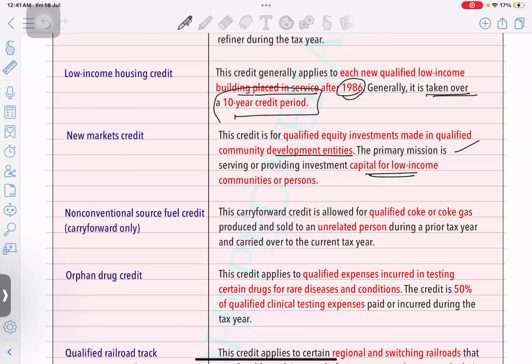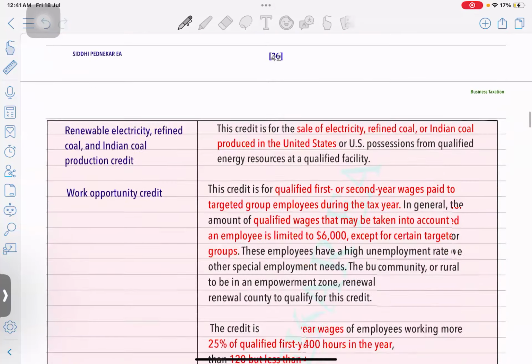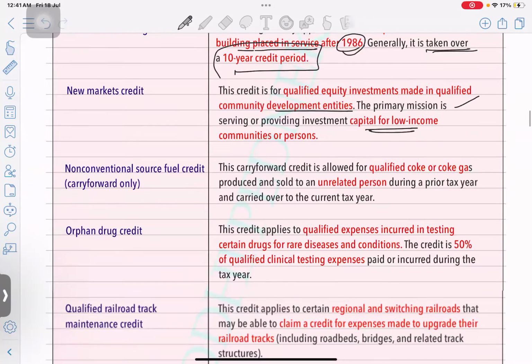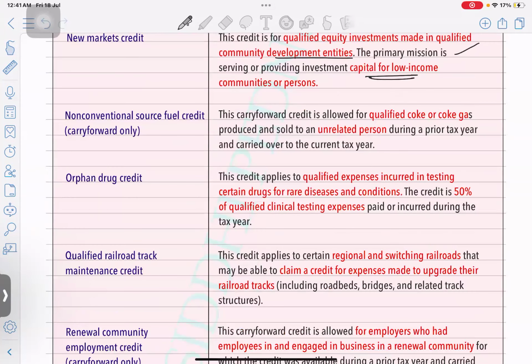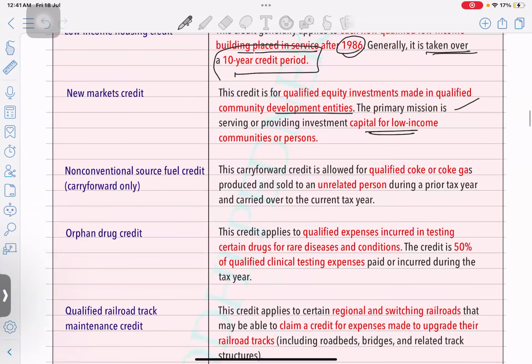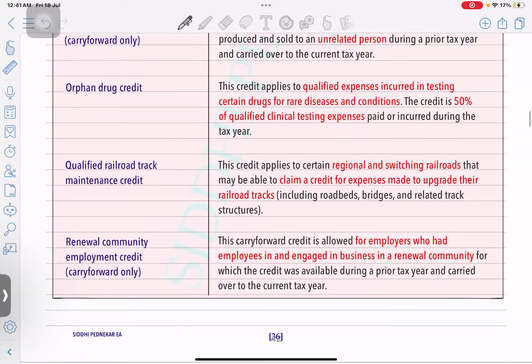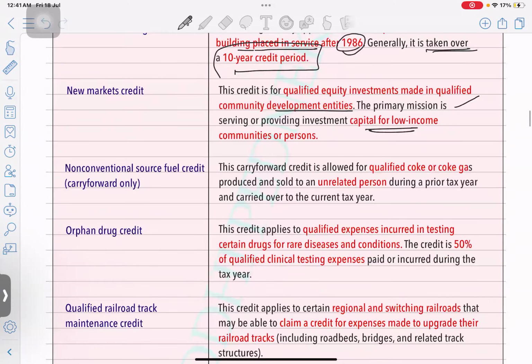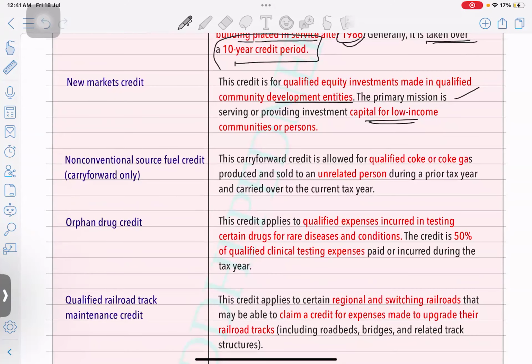And just remember, in part two, this is the whole list of what the corporates are going to get as credits. It's not important that each and every credit be done in detail. Whatever are important credits, I'm going to mark at the end of the session, so just bear with me for the next few minutes, and then we'll mark the important credits which you need to understand from the calculation point of view.